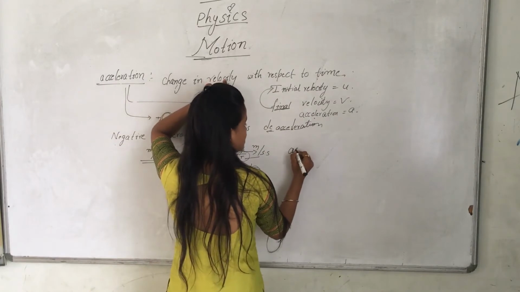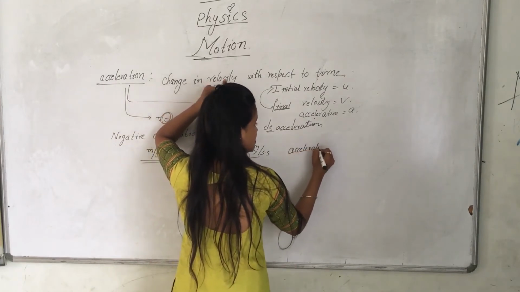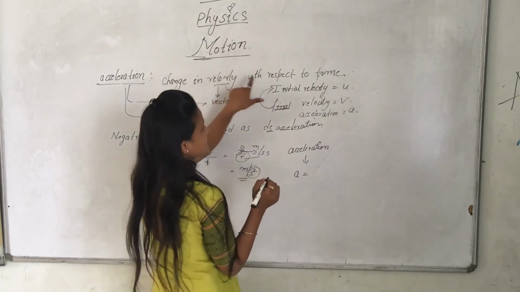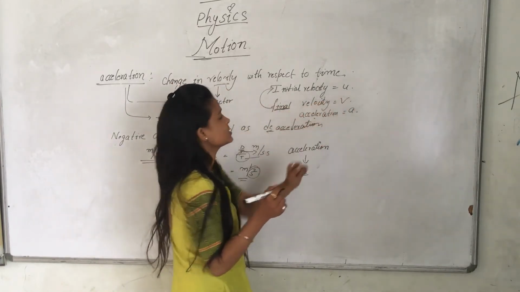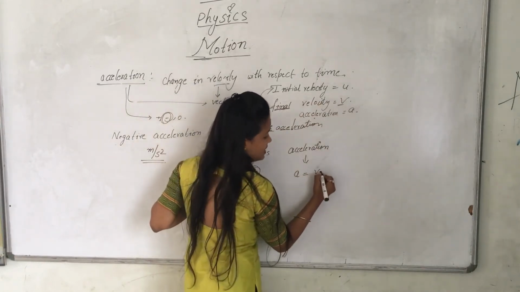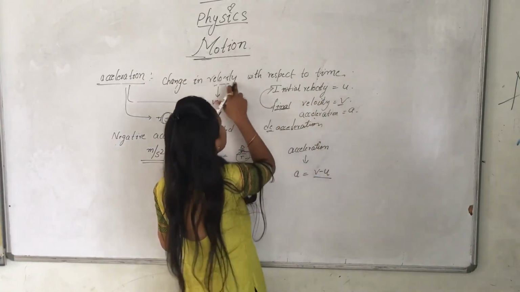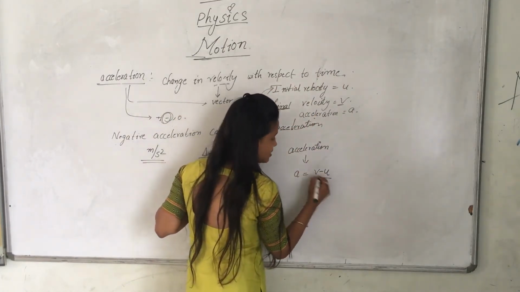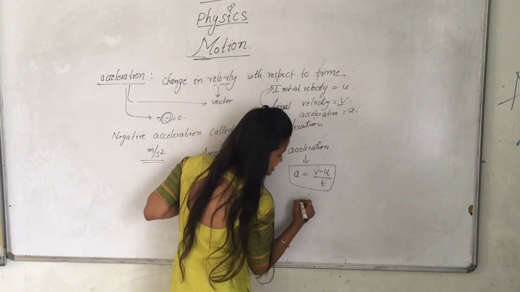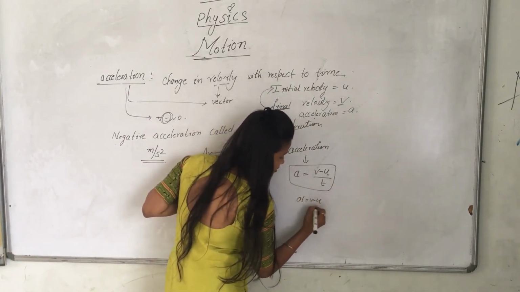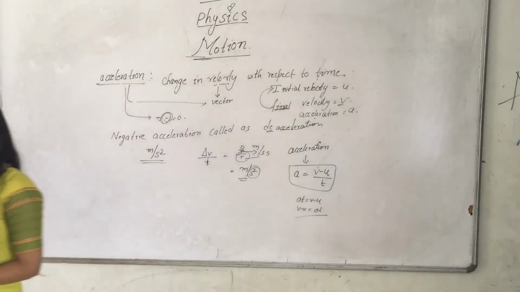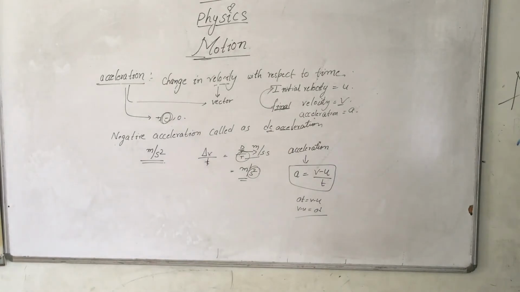So acceleration is denoted by letter a, equal to change in velocity, which means final velocity minus initial velocity, with respect to time. What is the time symbol? It is t. Can I say that at equal to v minus u? Whatever it might be, acceleration is equal to v minus u by t. You understood this?